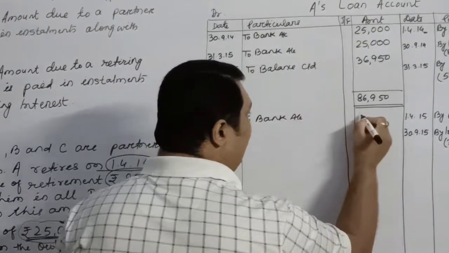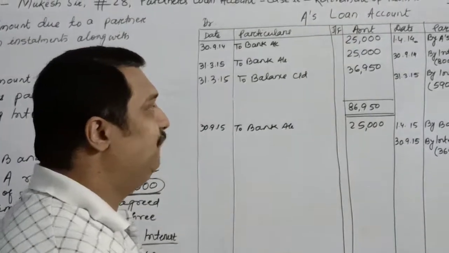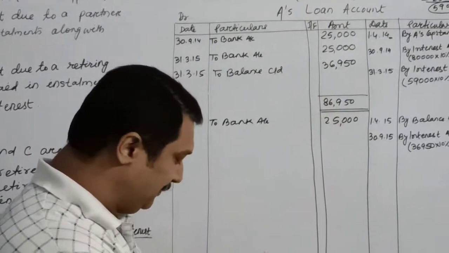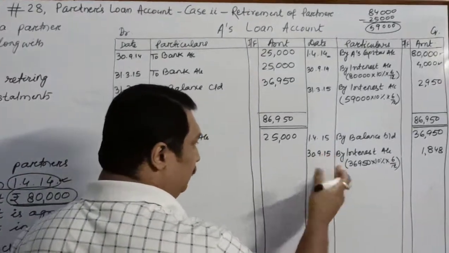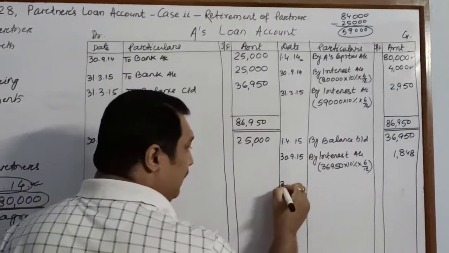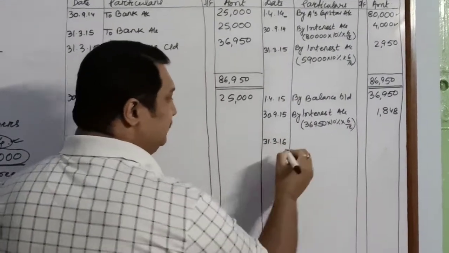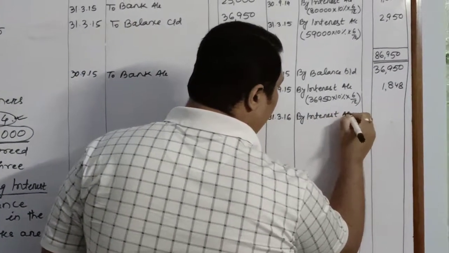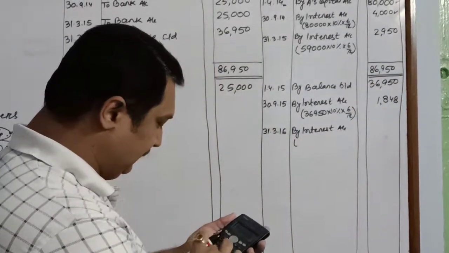My third installment, as per the question, will also be of rupees 25,000. So after this, how much is the balance left? Because in order to calculate interest, we have paid the third installment. The next installment will be paid on 31st March 2016, by interest account. On which balance? We will total it first of all.